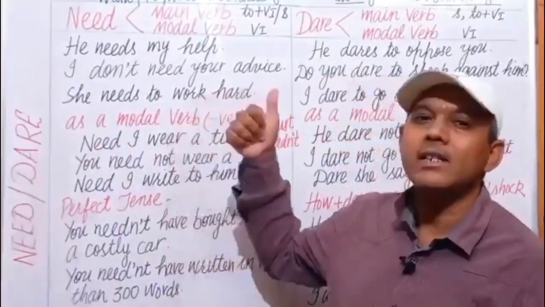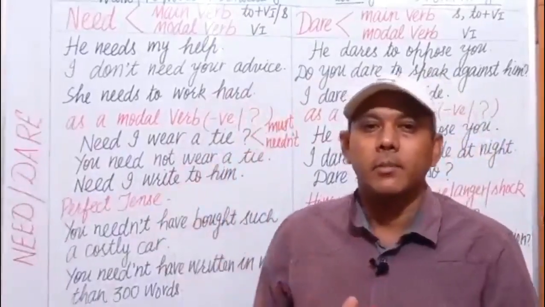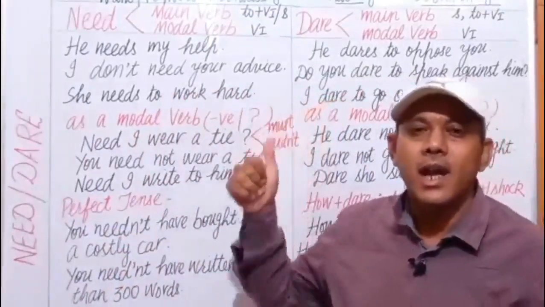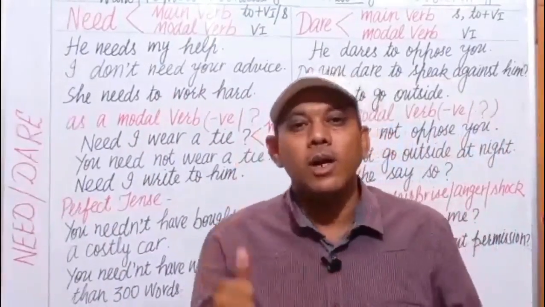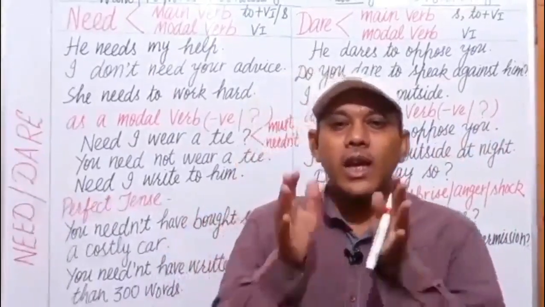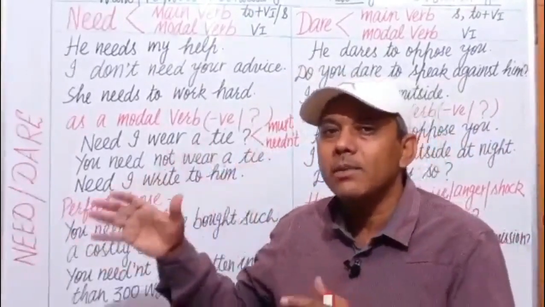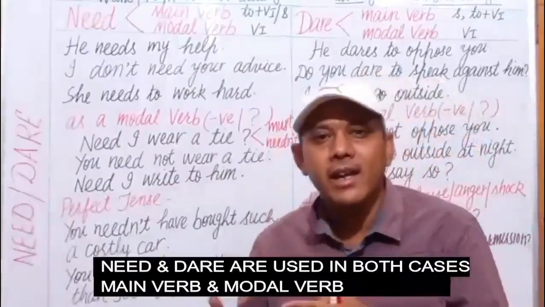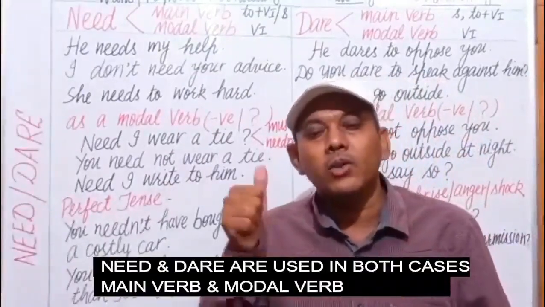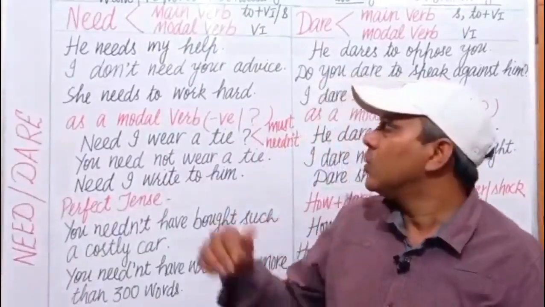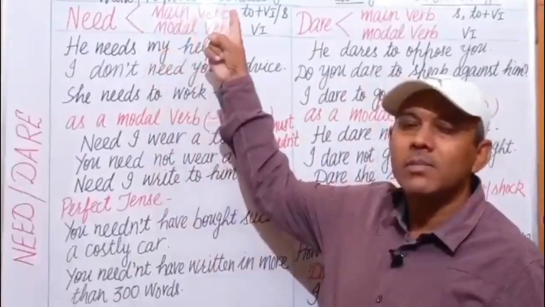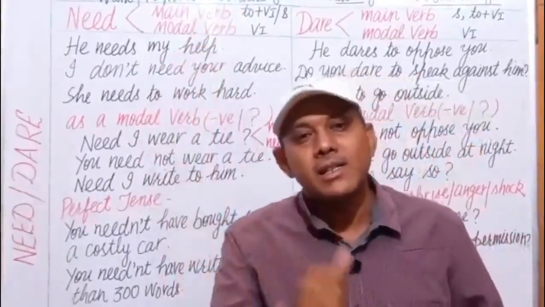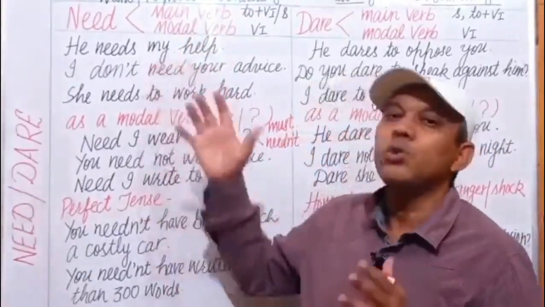How are these two modals different from other modal verbs? Of course, they are different from other modal verbs because all the modal verbs except need and dare are used as modal verbs only. They are used to help the main verb in a sentence. But these two modal verbs, need and dare, are used in both cases. For example, they can be used as main verb in a sentence or as a modal verb in a sentence. Means they have dual use.